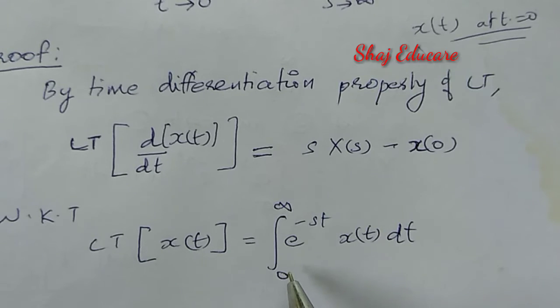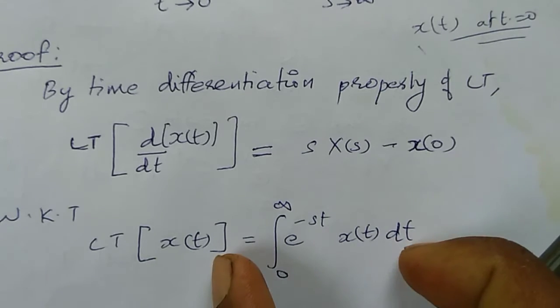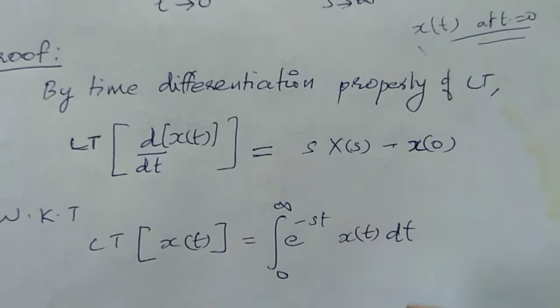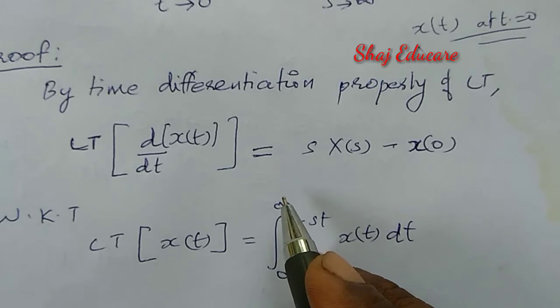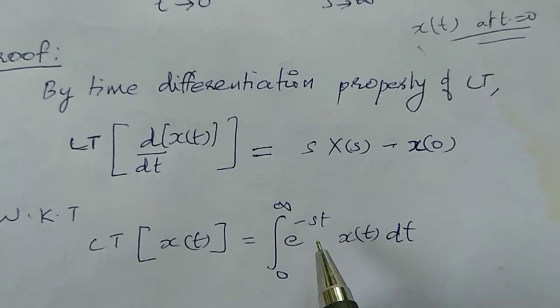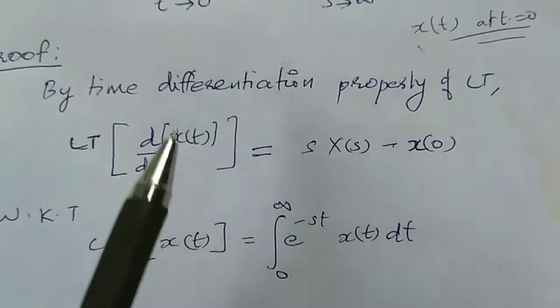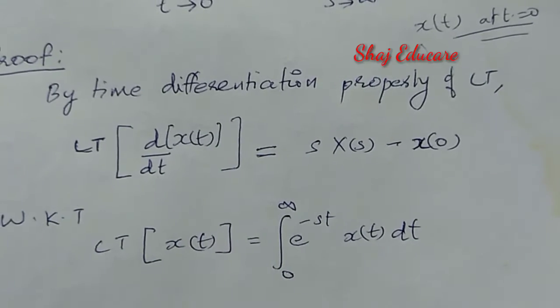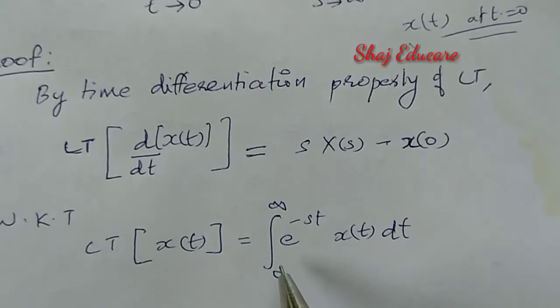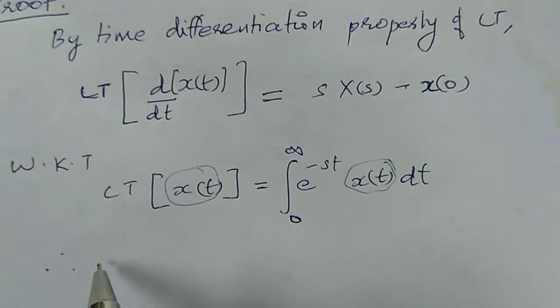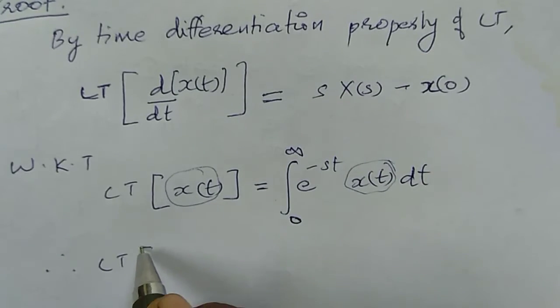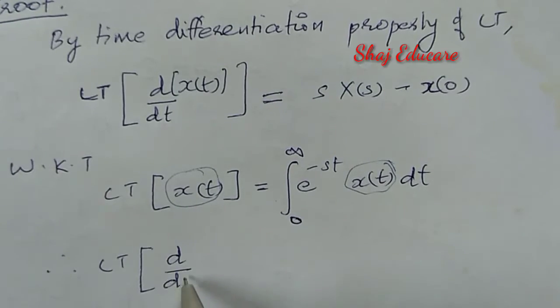Here I have taken only the single-ended Laplace transform; in the bilateral transform the limit of integration varies from minus infinity to plus infinity. Now in order to prove this result, we have to take only the right hand sequence. Therefore, what will be the Laplace transform of d by dt of x of t?